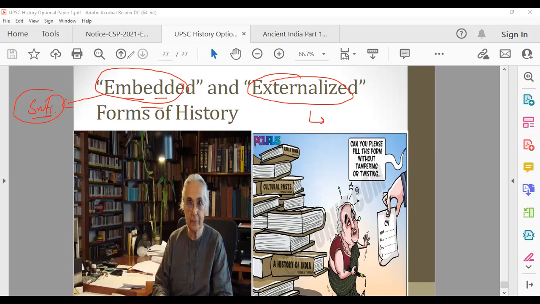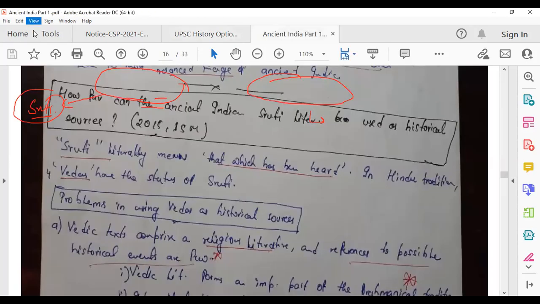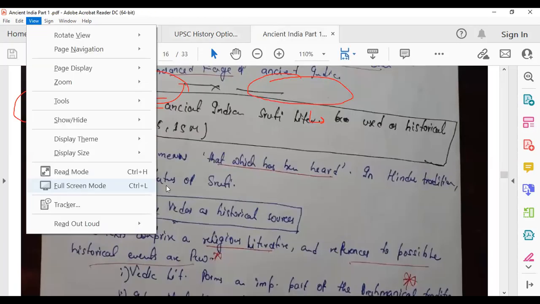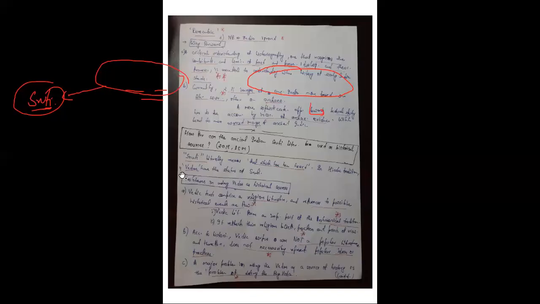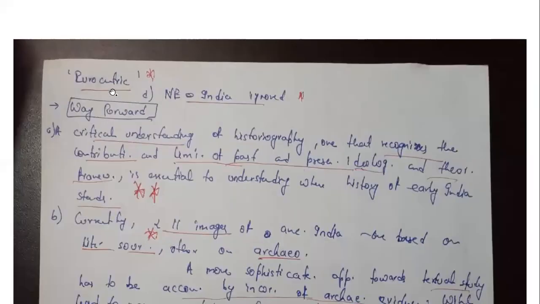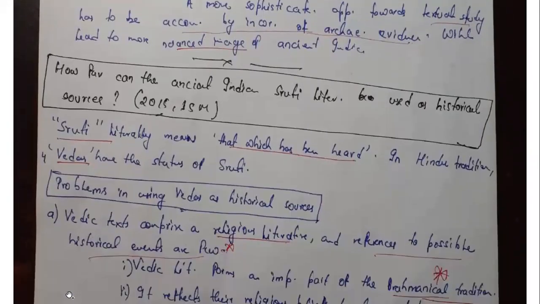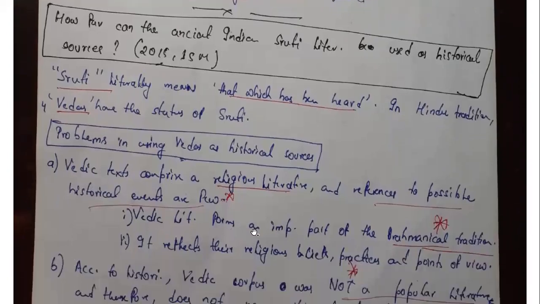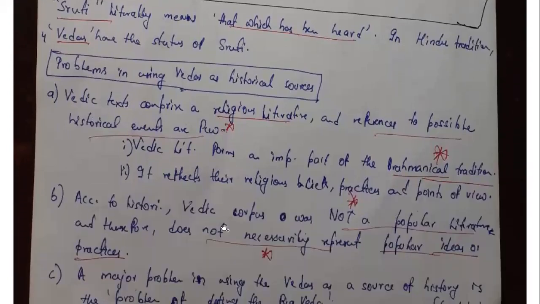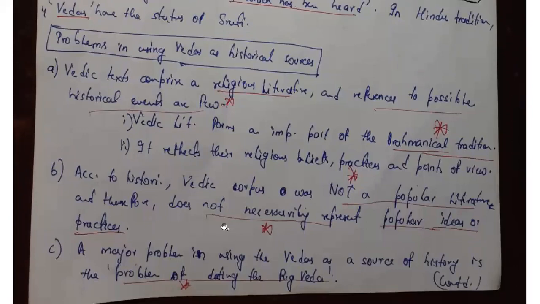Now let me show you what we have just discussed. So this was the question, and let me make it bigger so that you can see. My handwriting is like a doctor's, but again, we all have flaws, don't we? So this was the question: how far can ancient Indian Shruti literature be used as historical sources? All these points you can see are problems in using Vedas. This can be the first heading. They are religious literature. References are very few.